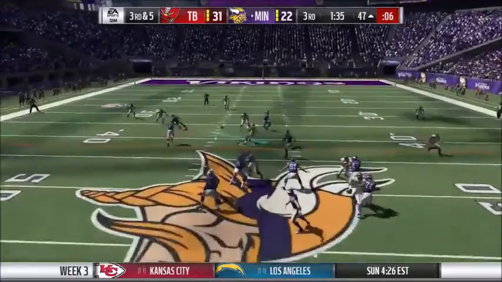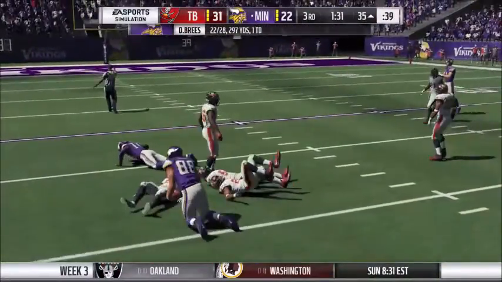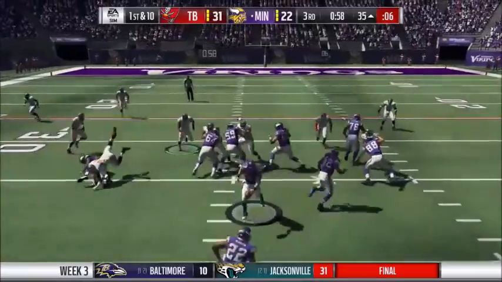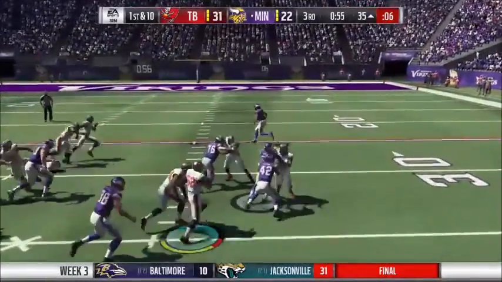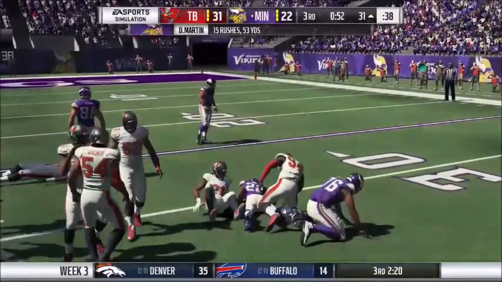So Jamal Adams is inside the box. And Drew Brees throws it to Greg Olsen. And that will be another Vikings first down. So Brees hands the ball off to Doug Martin. Doug Martin has some space. And he is taken down for a gain of 4.